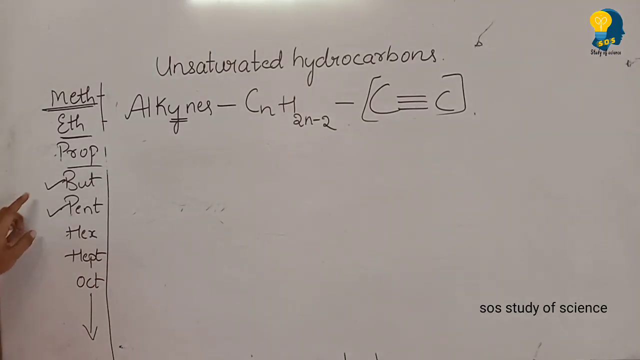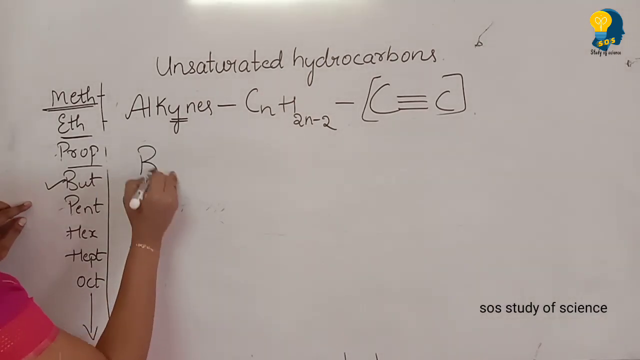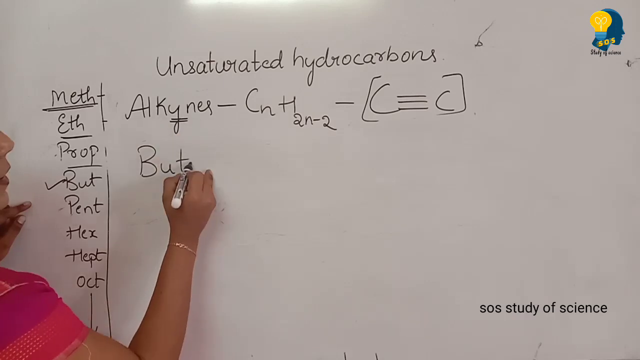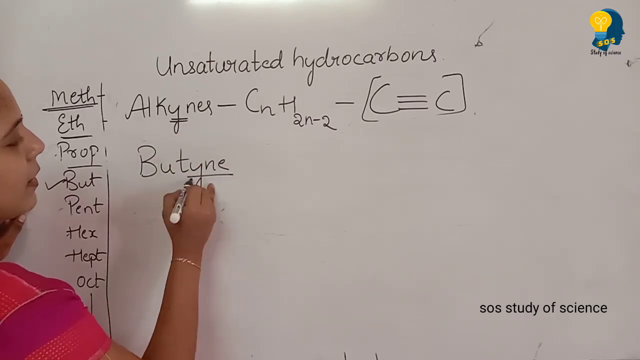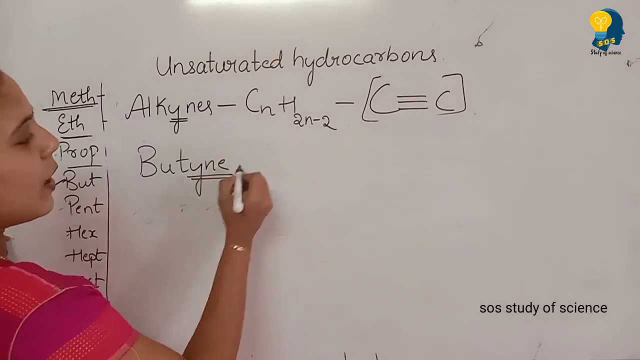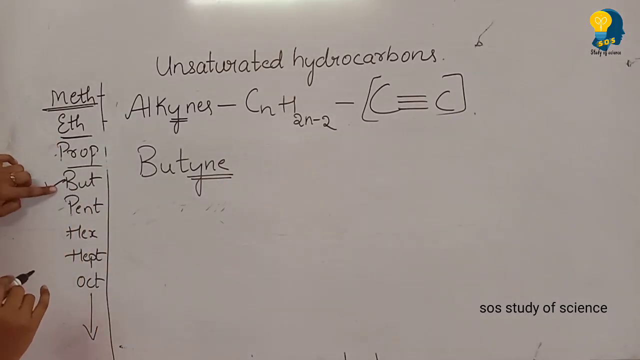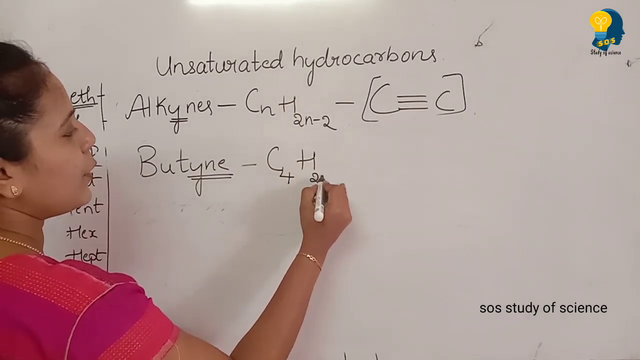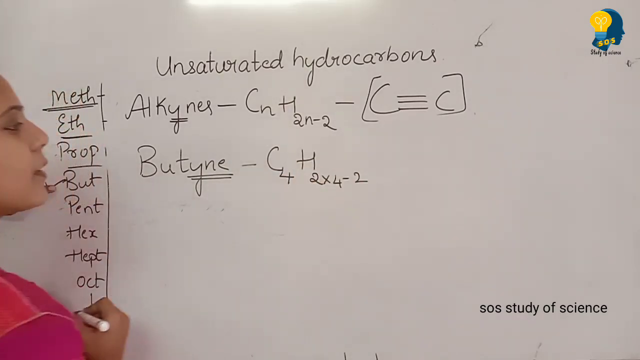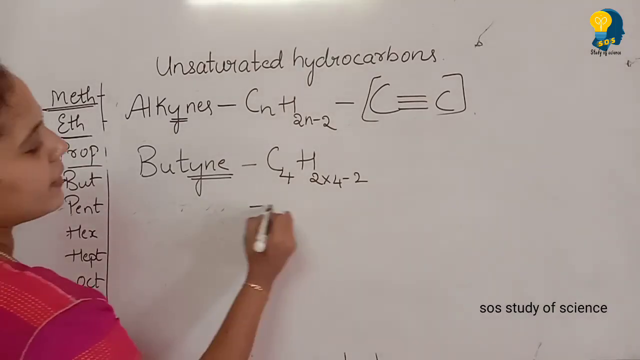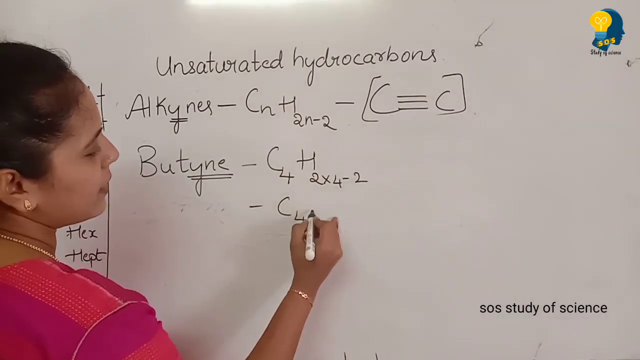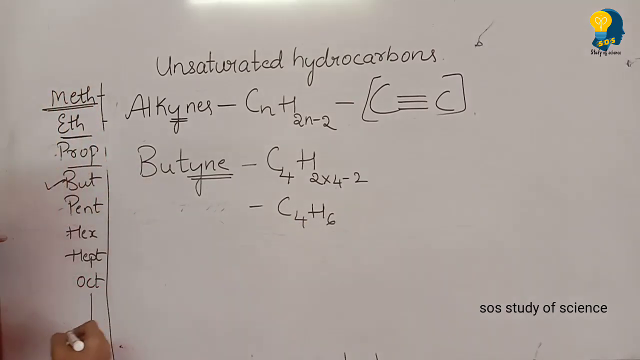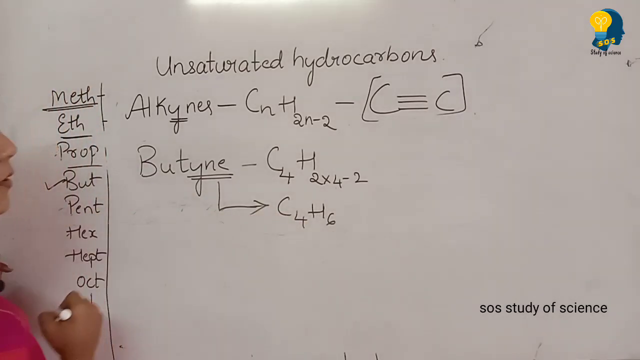So now let us take the fourth member. Usually I have written for second and third members of alkane and alkene. Now let us take the fourth member, but. So but is combining with yne. It is becoming butyne. So but is the fourth member: 1, 2, 3, fourth member. n is equal to 4. C4 H 2 into 4 minus 2. Next C4, 2 4s are 8 minus 2 is 6. C4H6. So this is the molecular formula for butyne.